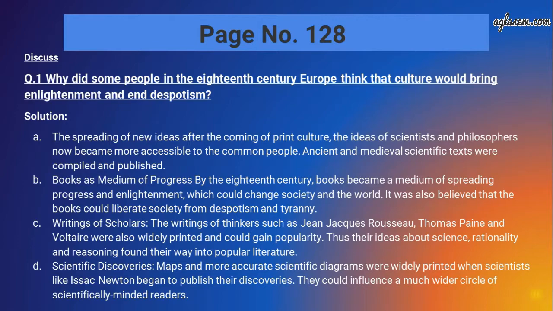Third is the writing of scholars. The writings of thinkers such as Jean-Jacques Rousseau, Thomas Paine and Voltaire were also widely printed and gained popularity. Thus, their ideas about science, rationality and reasoning found their way into popular literature. Fourth is scientific discoveries. Maps and more accurate scientific diagrams were widely printed when scientists like Isaac Newton began to publish their discoveries. They could influence a much wider circle of scientifically minded readers.